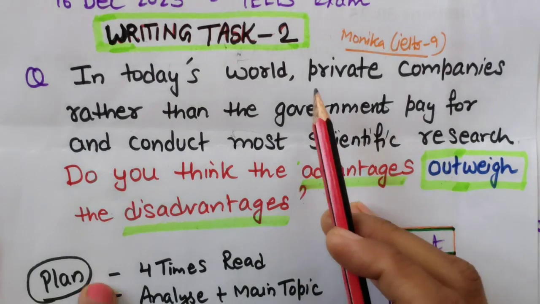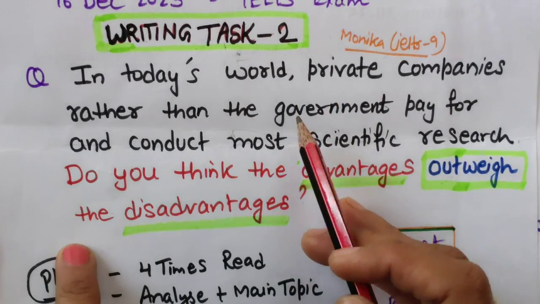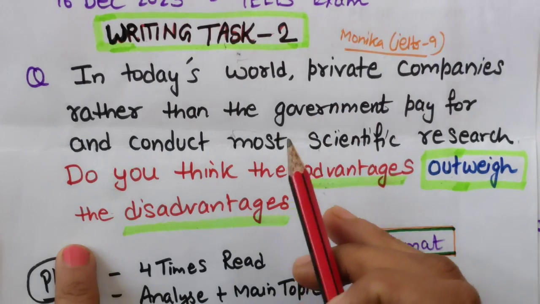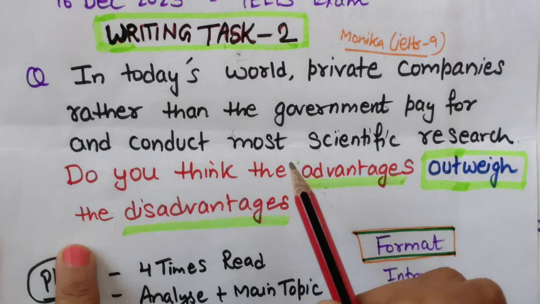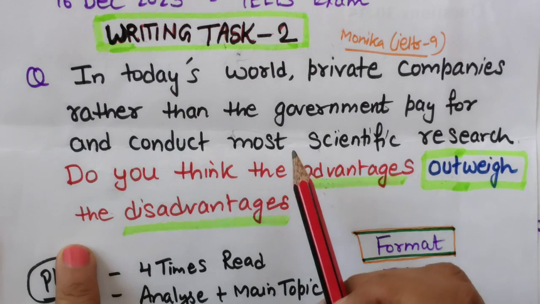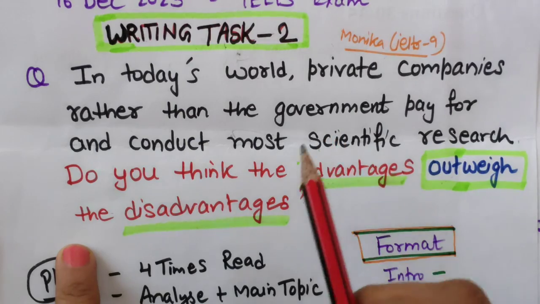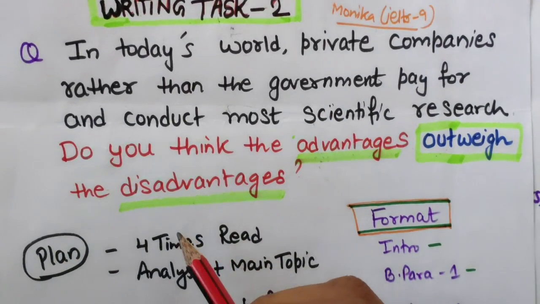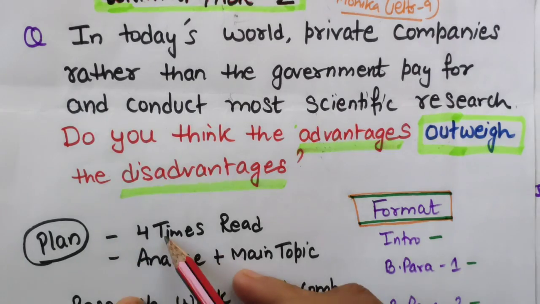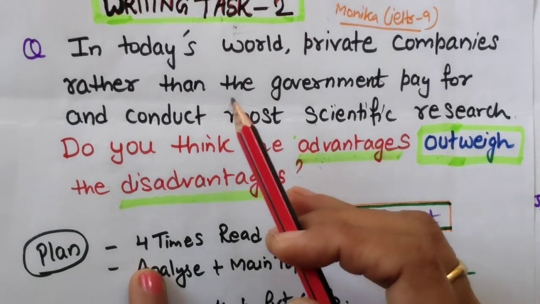When I read this topic, I couldn't understand it, so I read it 4 times. You should also do it, whether you understand the topic in one go or not. Please still read the question statement 4 times. That is more important. And of course, that is also part of planning. The first 5-6 minutes of planning are important.